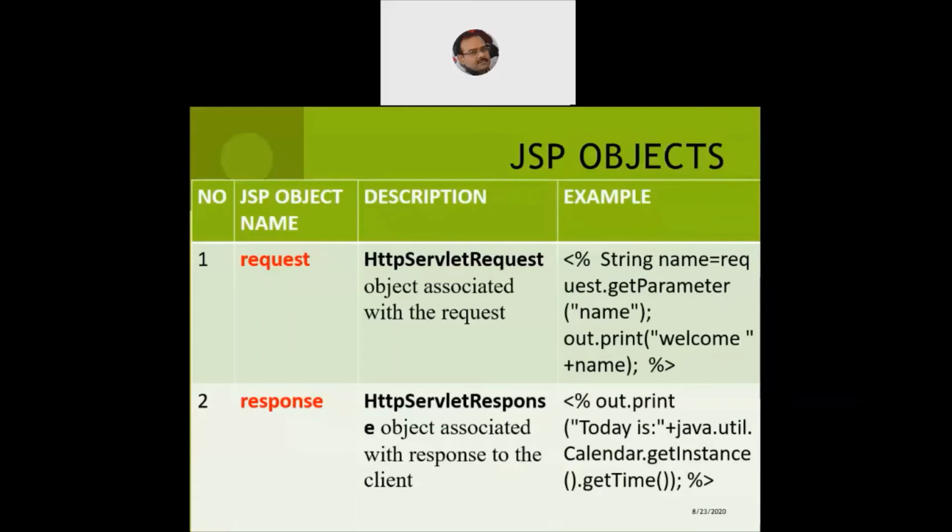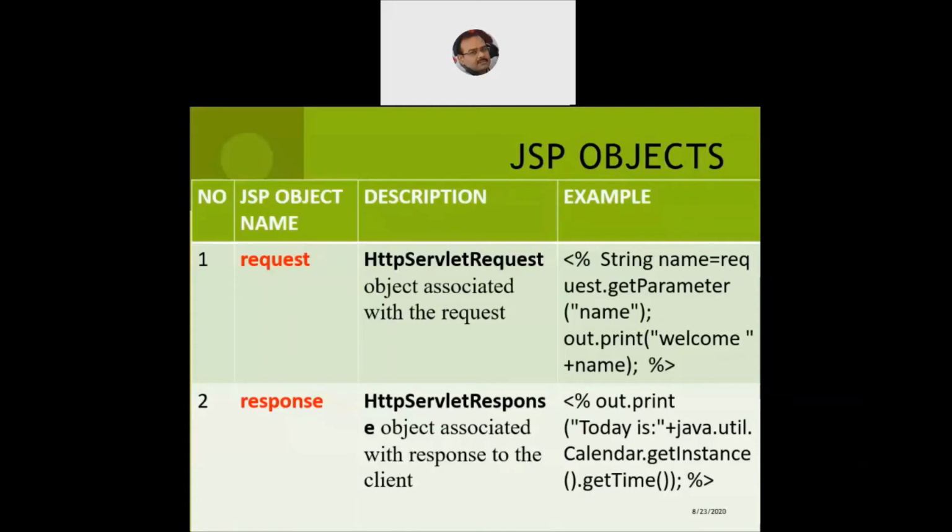Response is used for sending the values back to the client machine. So the response is the name of the object as visible to the JSP programmer. But internally, this is the object of which class or which interface? We say HttpServletResponse, because the HttpServletResponse object is associated with the response to the client. So this response is easily accessible by the JSP programmer, but it is a reference variable of the HttpServletResponse object.